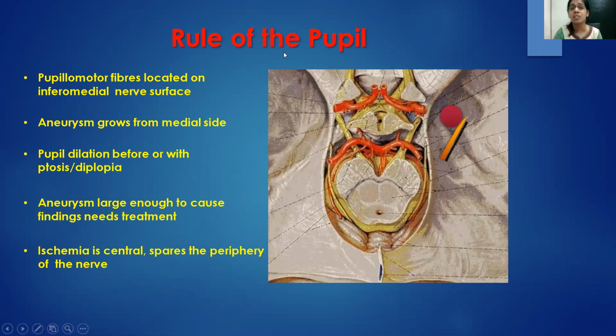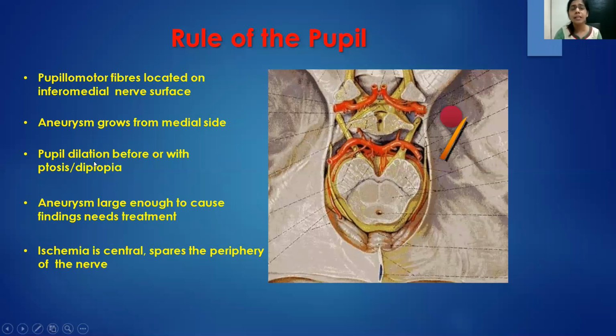So any patient complaining of headache, you should check the pupils. Now, as we saw in the previous anatomy, the pupillomotor fibers are located on the medial superficial surface in the basilar course. And if a posterior communicating artery aneurysm is growing, it would be compressing on the third nerve.